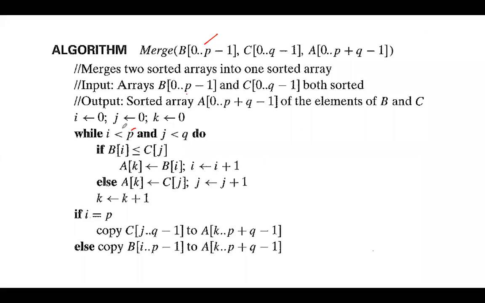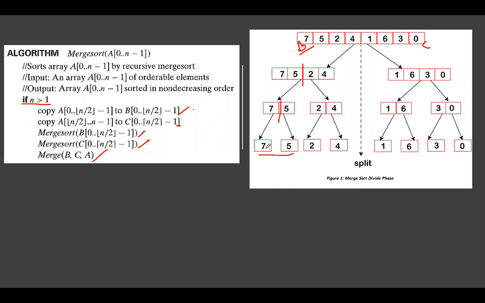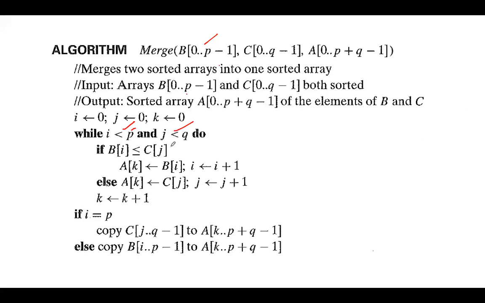So this condition is true. I value is 0, J value is also 0, less than condition is true. If B of I less than or equal to C of J. Again, see, this is array B and this is C. B of I, B of 0, only one element is there. B of I less than or equal to C of J. So this condition is not true in our case.